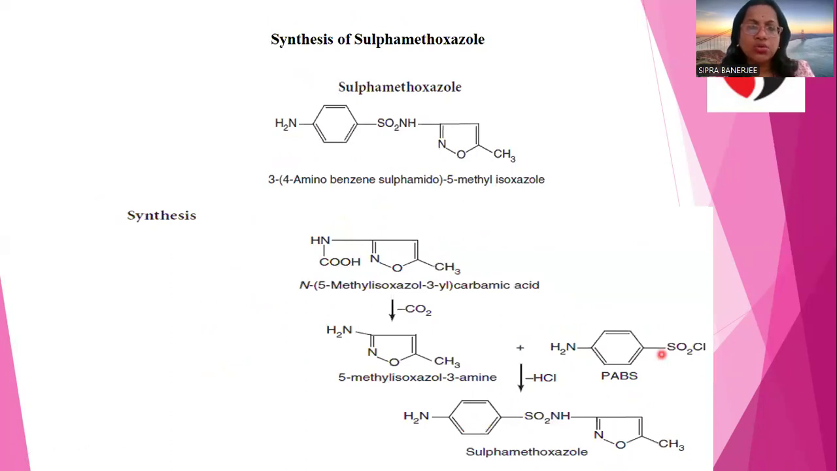Synthesis of sulfamethoxazole. Sulfamethoxazole means that at the one position a methyl-containing oxazole is present. So first you have to take the 5-methyl isoxazole carboxylic acid. This moiety should be taken previously. Then with the removal of CO2, we can get the 5-methyl isoxazol-3-amine. Now, along with the PABS, that is para-amino benzene sulfonyl chloride, with the liberation of one molecule of HCl, sulfamethoxazole has been synthesized.